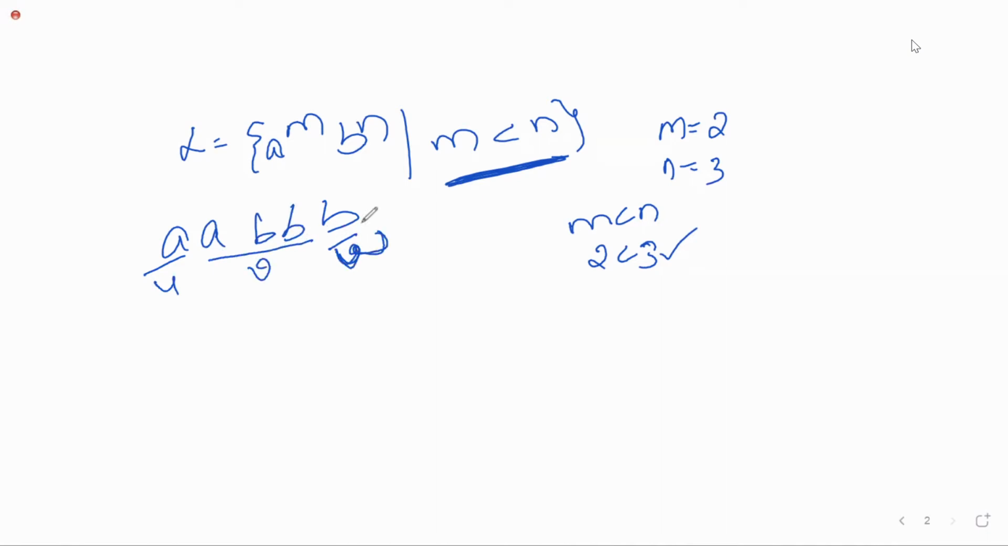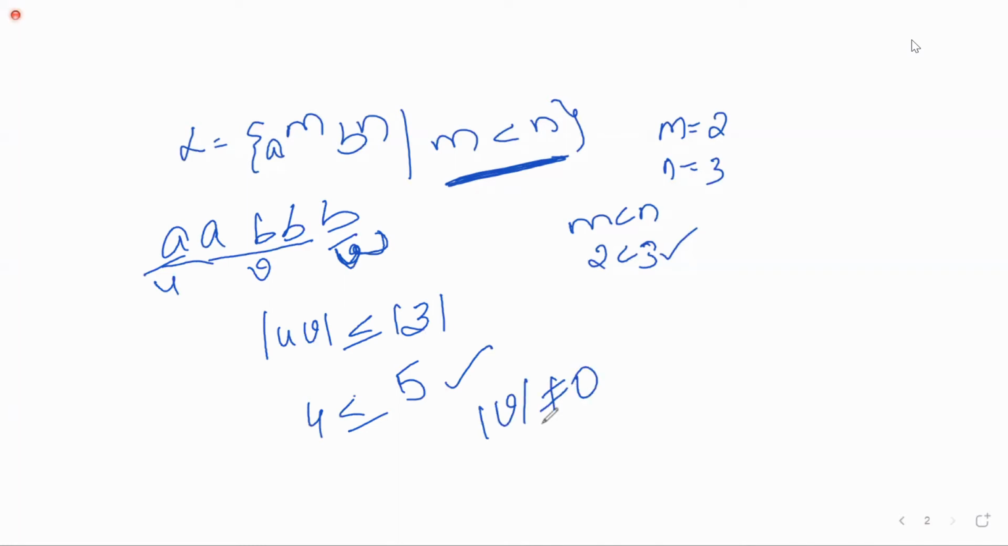The last character is W. What is the first condition? UV less than or equal to Z. What is UV? Here you may get 4 characters. What is Z altogether? You may get 5, which is true. 4 is less than or equal to 5. And modulus of V not equal to 0. What is V here? ABB, which is 3, not equal to 0. Is it true or false? True, ma'am. Will it be a regular language or non-regular language?